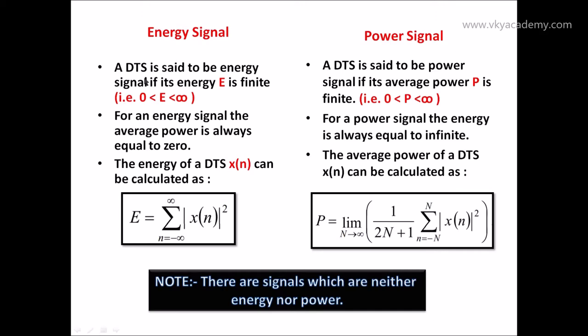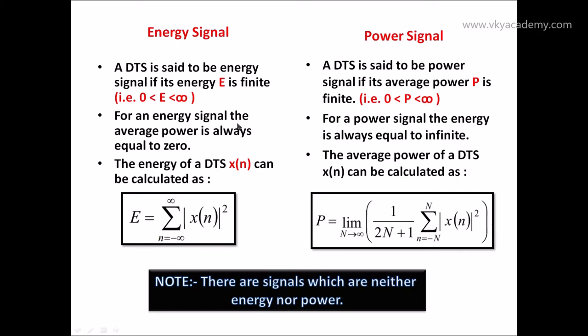So basically, a discrete time signal is said to be an energy signal if its energy E is finite. That means E has a value between 0 and infinity. It should always be between 0 and infinity, but should not be equal to 0 or equal to infinity. In the same way, a discrete time signal is said to be a power signal if its average power P is a finite number, or you can say P lies between 0 and infinity but should not be equal to 0 or infinity.